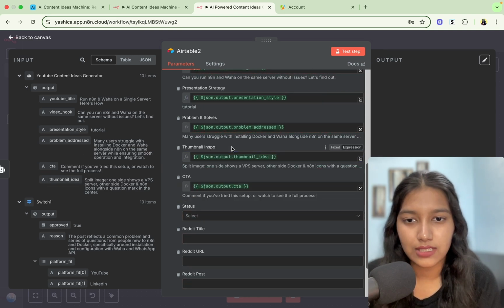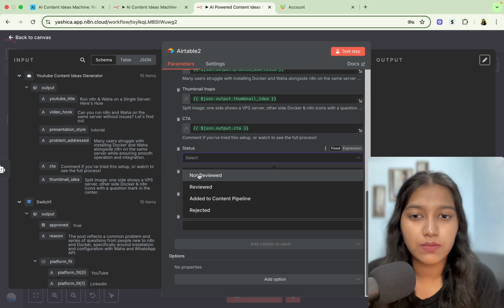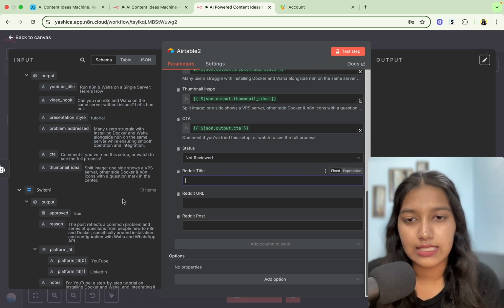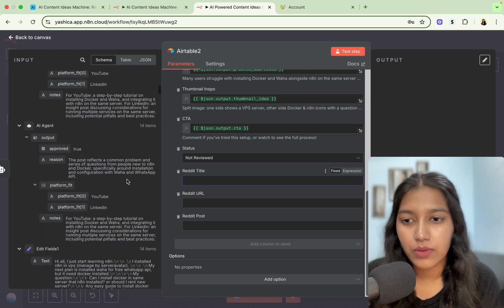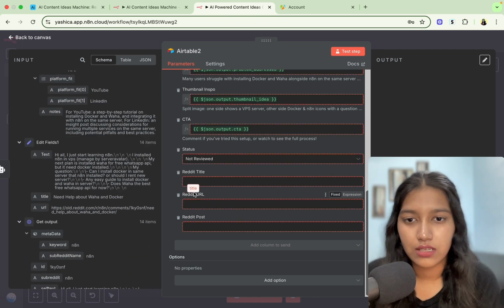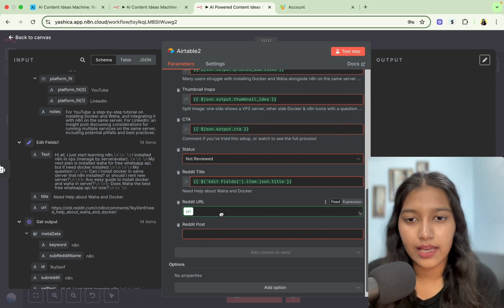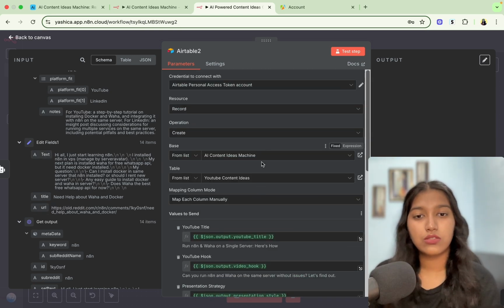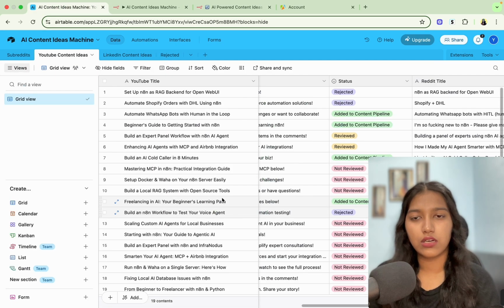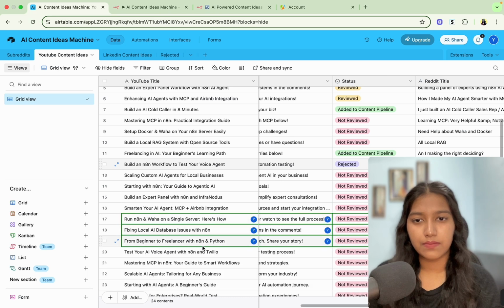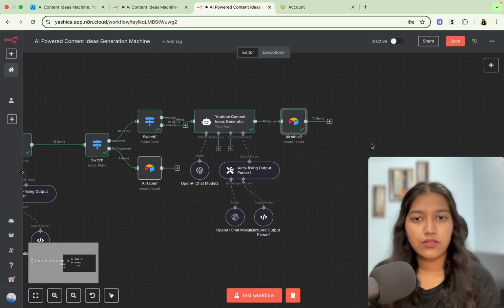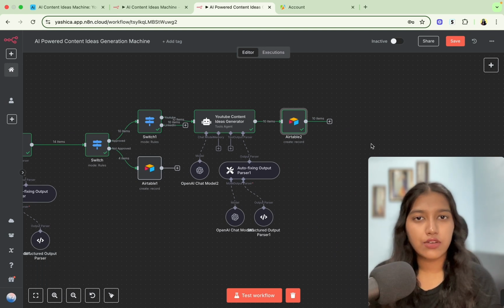So let's put it all. Okay, so status would be not reviewed for now, and then later on I would just go in and change it inside of Airtable. Now for the title, we had put it here. Okay, here's the URL, and this is the post. Great. So let's click on test. Let's go back to Airtable and let's see. Yeah. Okay, so they have been added. Let's go back here. So the YouTube content ideas generator is done.